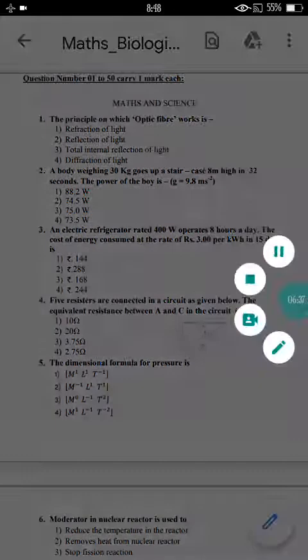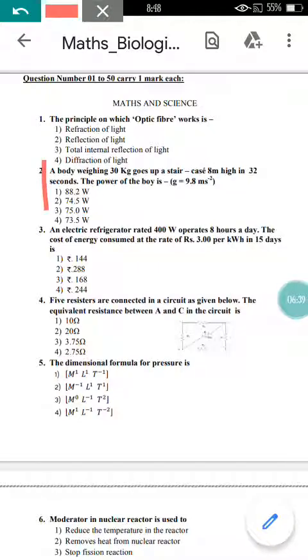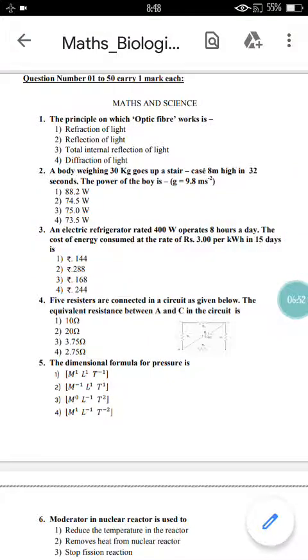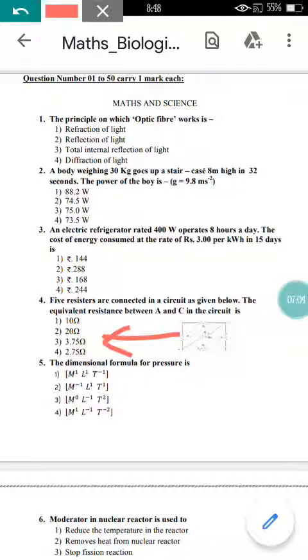As you know, if the resistors are connected in parallel, then you make use of the formula 1 upon Rp equal to 1 upon R1 plus 1 upon R2 plus 1 upon R3. Make use of this formula and substitute the values, then you are going to get the equivalent value for the resistors as 3.75. I have calculated it, but you also just go through it, make use of the formula and put in the values, then you are going to get the right answer.